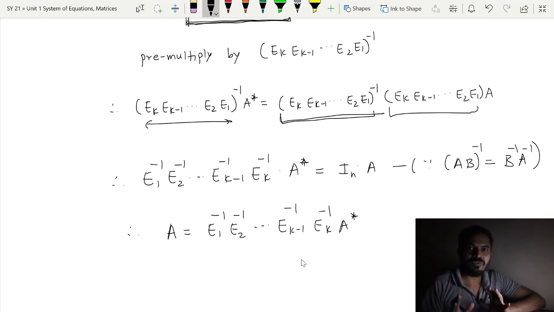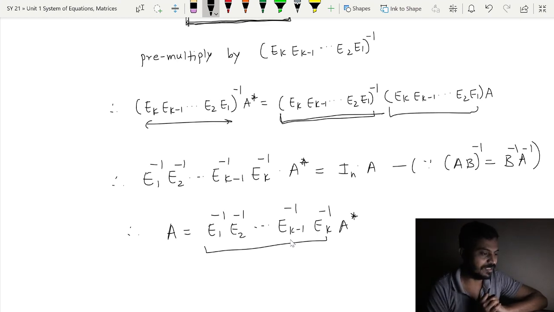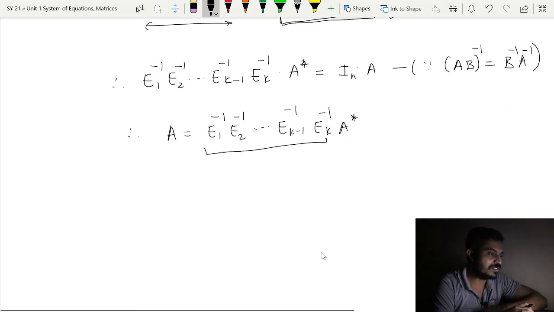Now, we have already seen that inverse of elementary matrix is also an elementary matrix. So, over here each E1 inverse, E2 inverse are all elementary matrices, thus they are what? Invertible, and we are also having that A star is invertible. So, thus we can directly claim that this A is invertible because its determinant is going to be non-zero only.